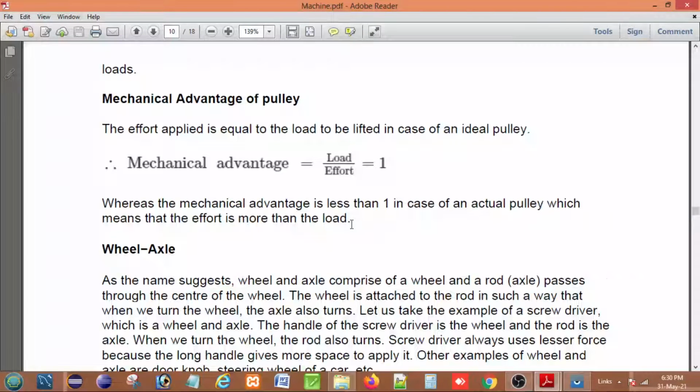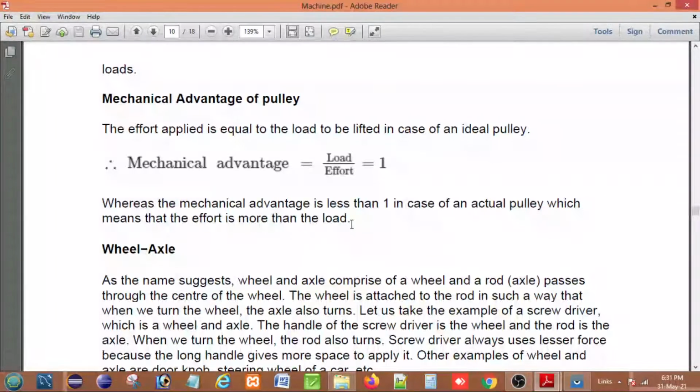If the point of application of effort E moves a distance D downwards, and the load also moves the same distance upward, then the distance traversed by the effort is equal to the distance traversed by the load. So in that case, the velocity ratio is also 1. That means the efficiency, that is mechanical advantage divided by velocity ratio, is equal to 1, that means 100%.